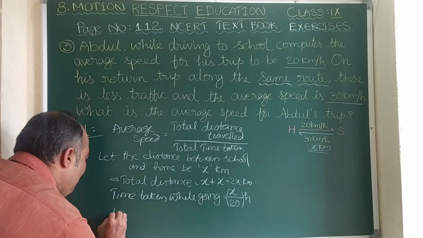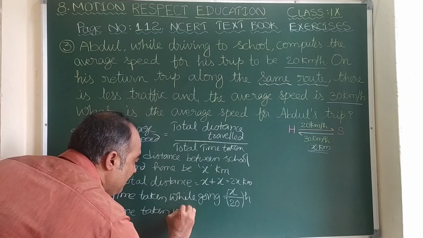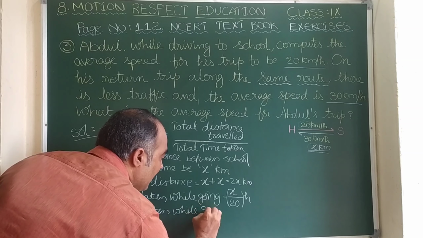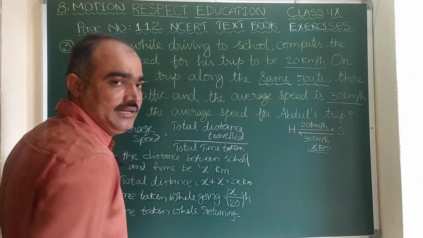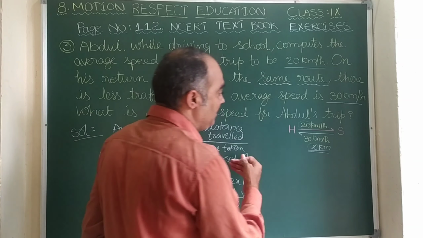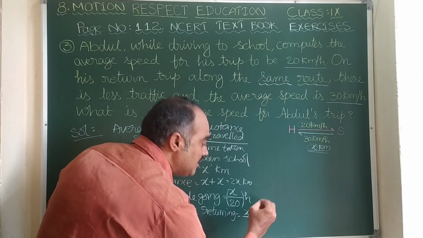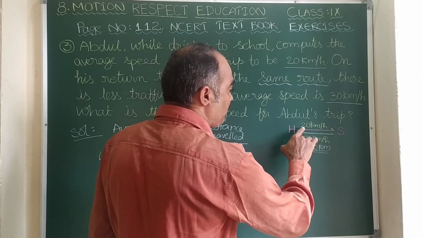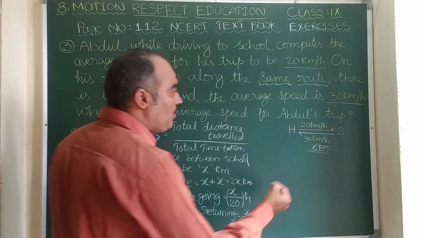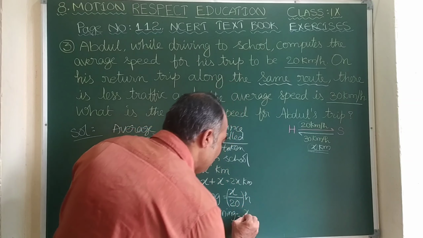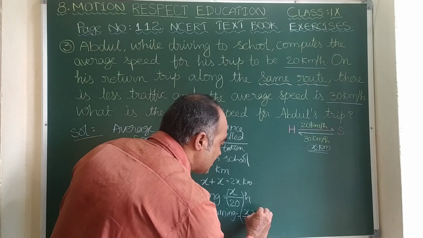Now, time taken while returning, returning means while coming back. Here the distance is the same, that is x, but the speed is increased from 20 km to 30 km, because it is given there is less traffic. Whatever the reason, the speed is 30 km per hour. So x kilometers by 30 km per hour, kilometer gets cancelled, so x by 30 hours.